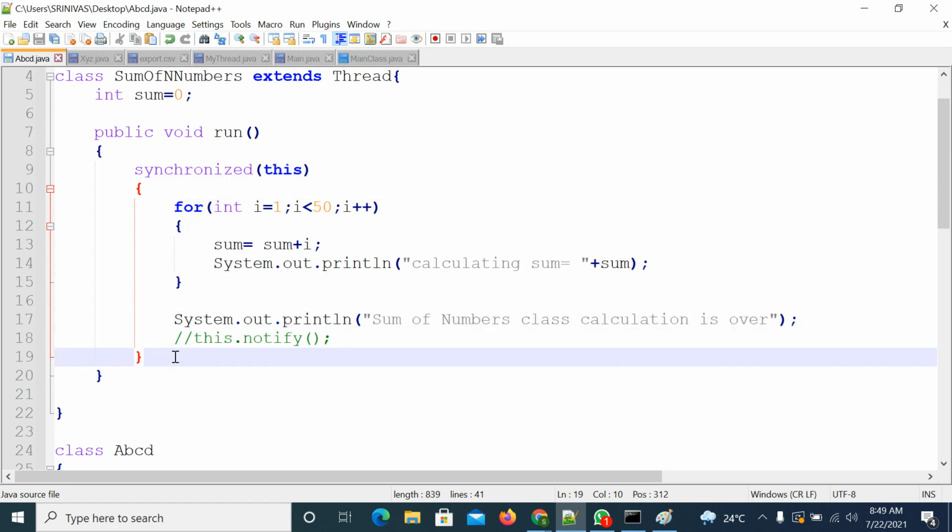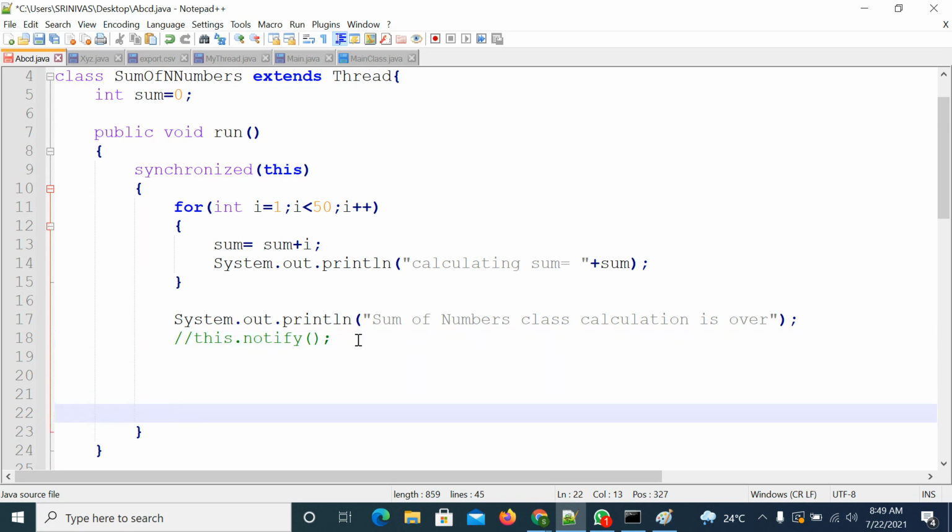Suppose you have some other lines of code here, say 1 lakh lines of code. Until those 1 lakh lines are executed, the lock will not be released. Until then, the second thread, the main thread, will be in the waiting state only. So instead of making it wait for that many lines to execute, you have to notify it. If you notify, it will release the lock and execute the remaining part.